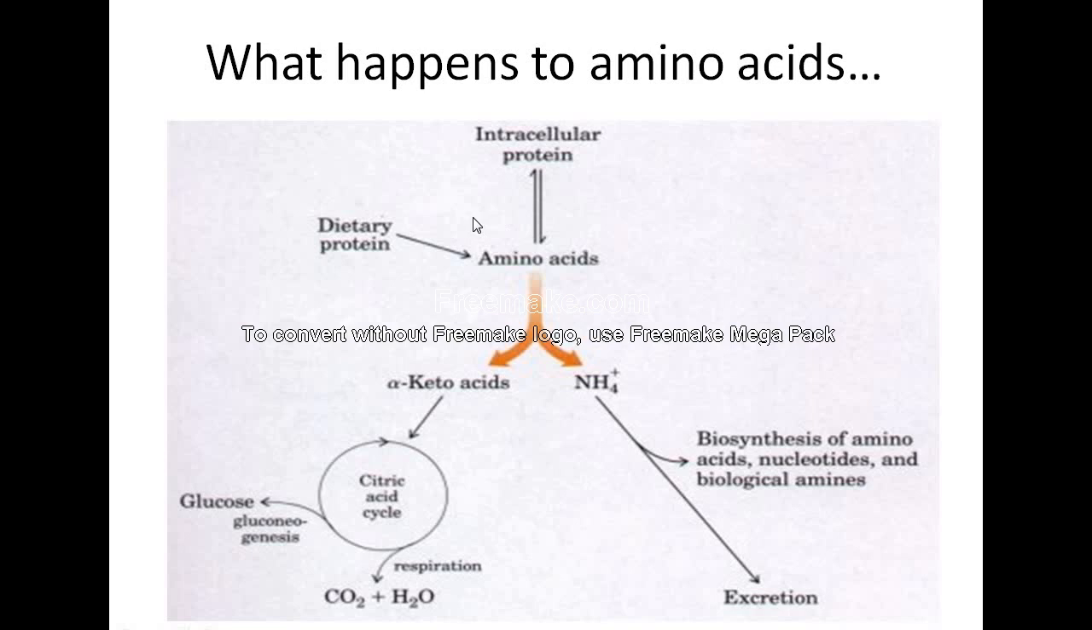The first step is that whatever protein you have digested, or the intracellular protein, breaks down into amino acids. We know that digestion is the process by which the complex molecule protein is broken down into amino acids. The two orange arrows shown are what we are going to study now as the metabolism of amino acids.